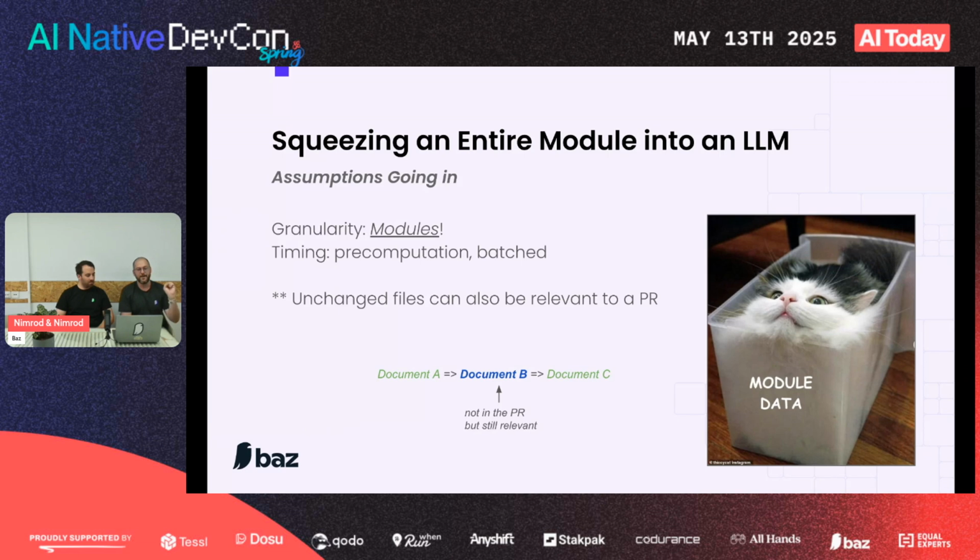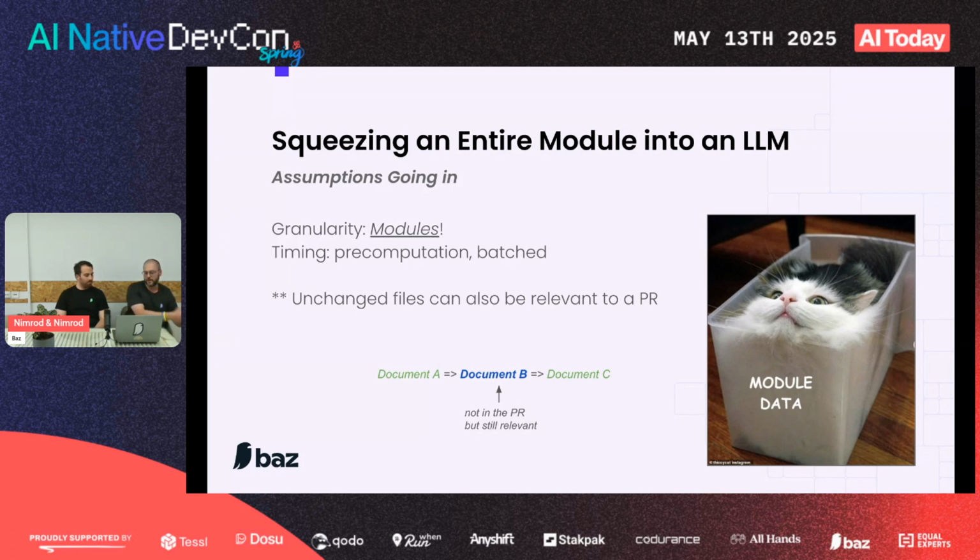talk about that. So we started out trying to summarize entire modules, and toward the end, we took a different path. I'll talk about that going forward. I'll just say, if you're choosing not to summarize entire modules and you're going with individual files, it's important to remember that sometimes documents that are not in a PR are important if you want to understand an application flow. And I have a very small example here.